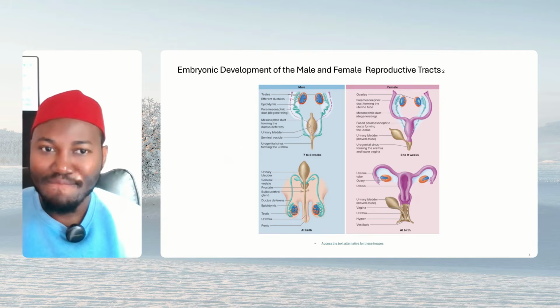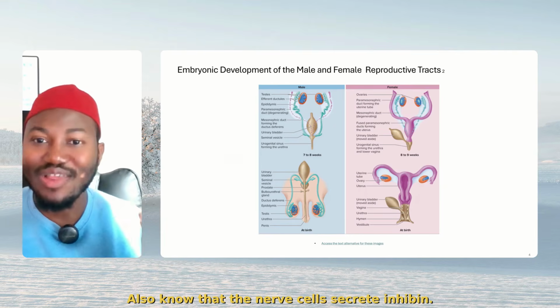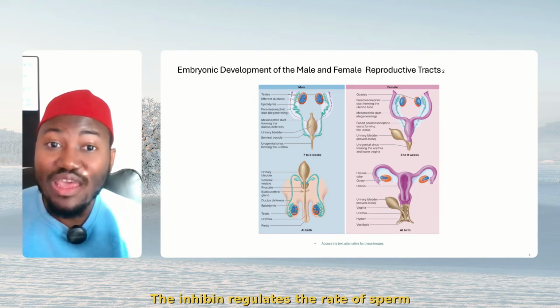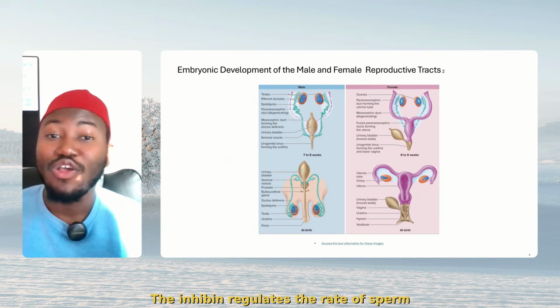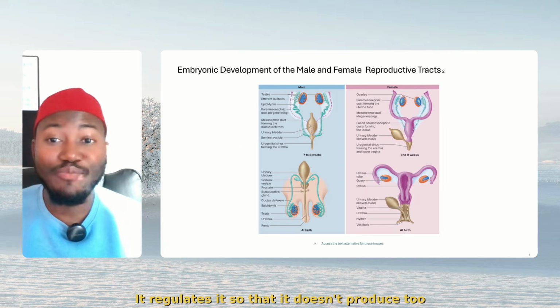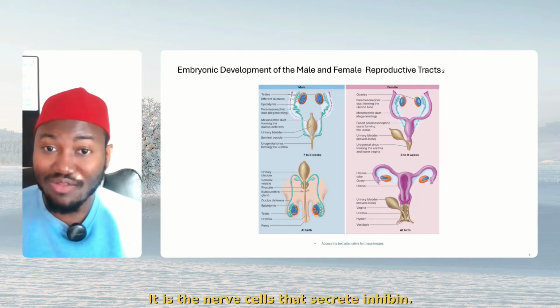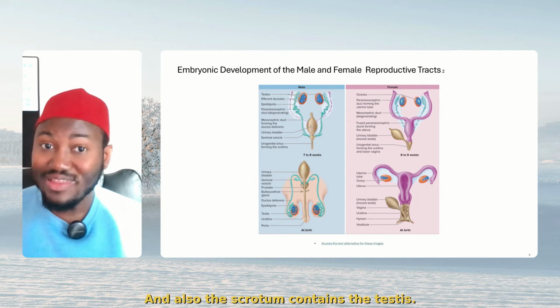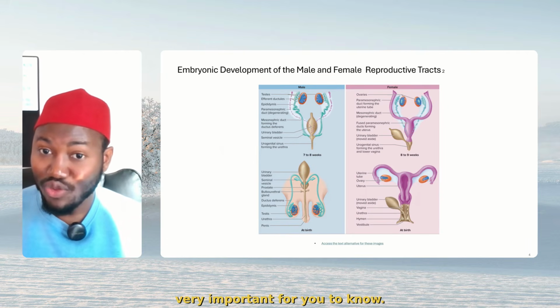All right? Also know that the Sertoli cells secrete inhibin. Yes, they secrete inhibin. And what is the function of this inhibin? The inhibin regulates the rate of sperm production. It regulates it so that you don't produce too much. It is the Sertoli cells that secrete inhibin. And also the scrotum contains the testis and the spermatic cords. Very, very important for you to know.